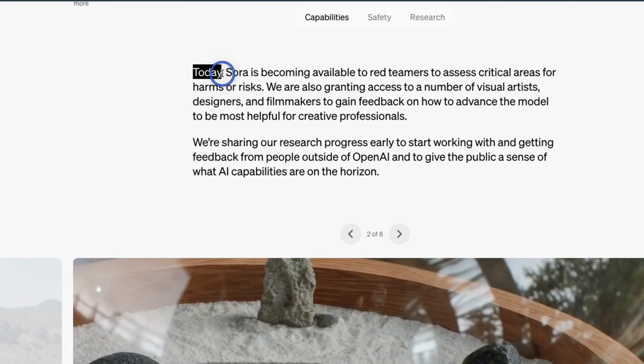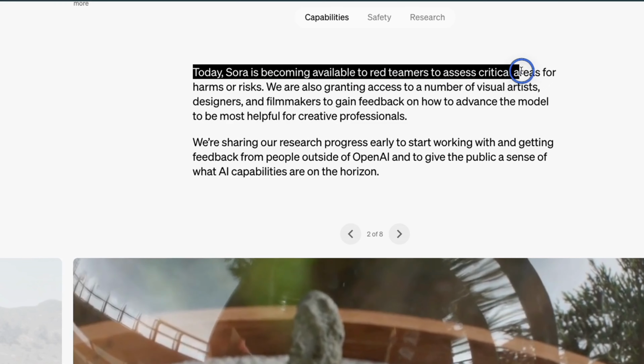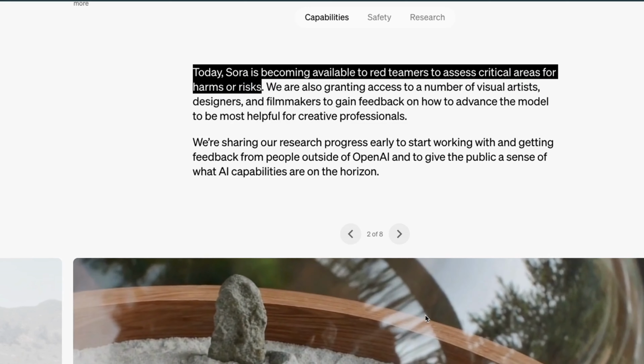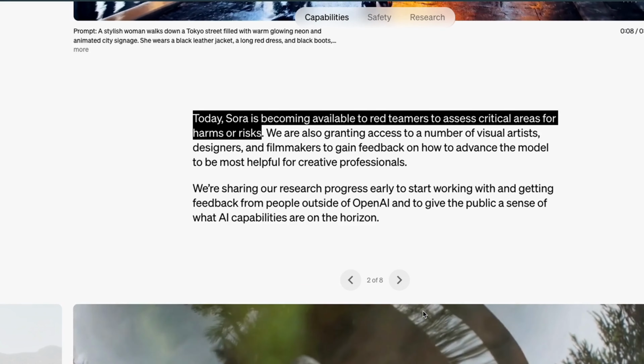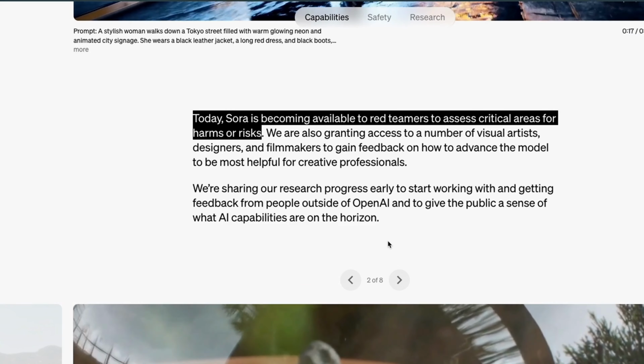According to the blog post, today Sora is becoming available to red teamers to assess critical areas for harm or risk. Now, this can potentially have really harmful effects. There's going to be a lot of misinformation, especially if you're not able to distinguish between AI generated videos.